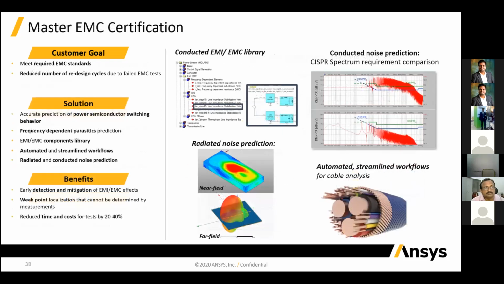And next we can do the EMC certification. Like you can see here, our radiated noise prediction is there, and that will be easily detected. If you detect it early, you can easily mitigate it. And the weak point localization can be easily determined, and this will also reduce your time and cost by 20 to 40%.